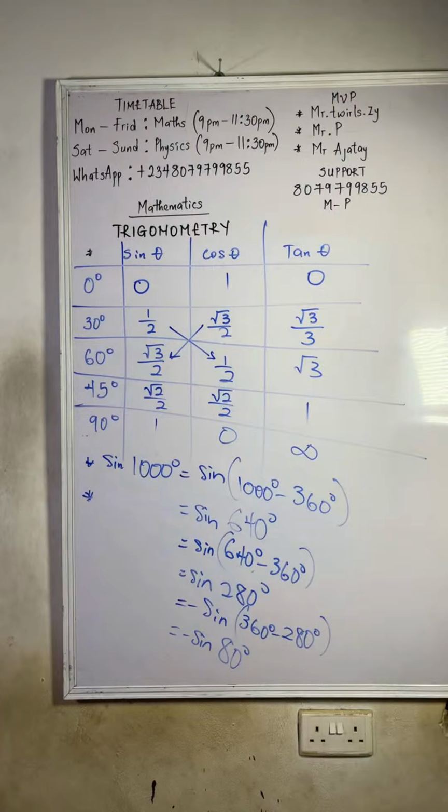Conversion from degree to radian. Let me check. Please, one minute. Okay, maybe this is it.